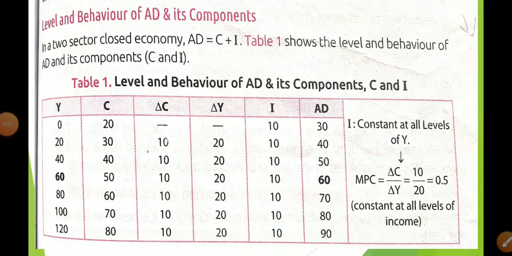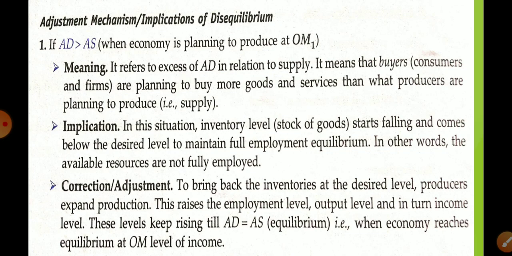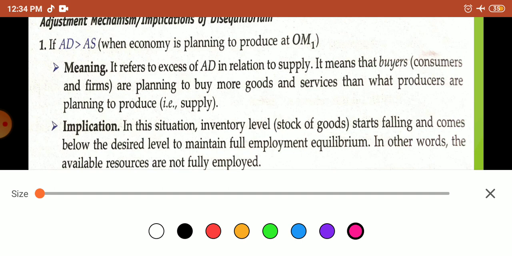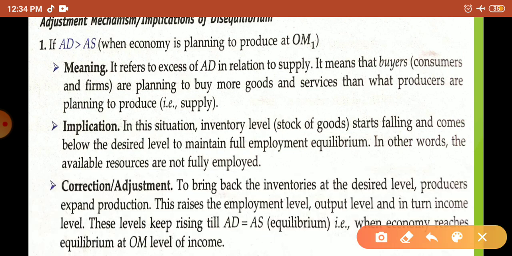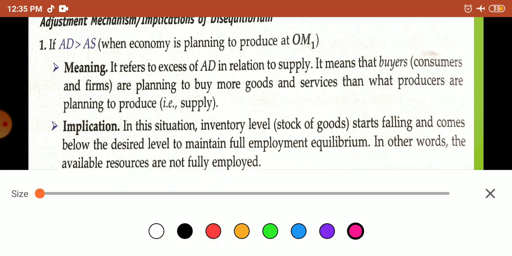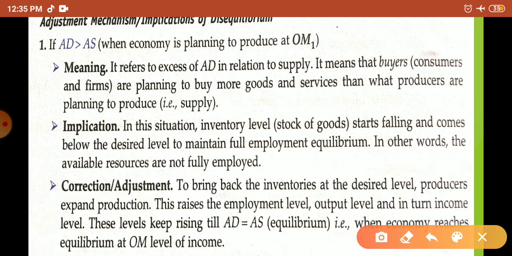Okay, student, so I think you are able to understand this much. Now, adjustment mechanisms are the implication of disequilibrium. So I had told you that we are going to get the equilibrium condition when AD is equal to AS. So what happens when AD is greater than AS? First of all, its meaning.